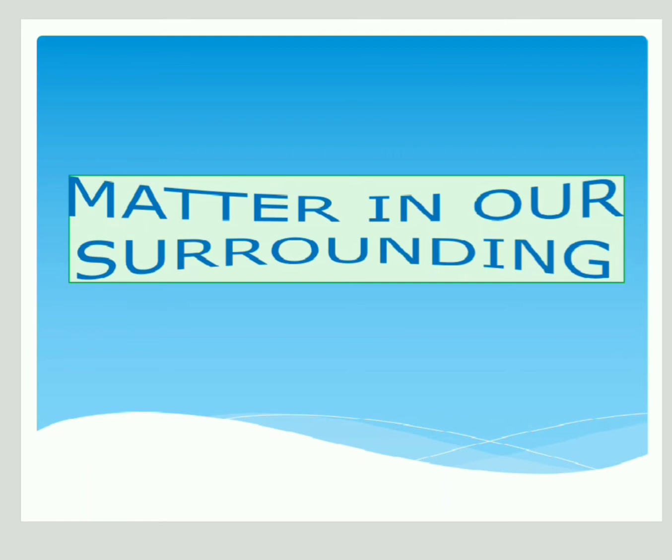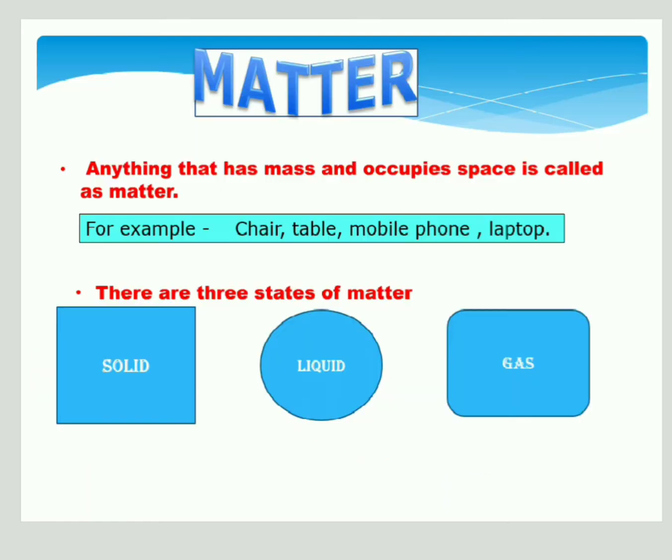So our today's topic is matter in our surroundings. Matter means anything which has mass. Mass means weight, in terms of science, and which can occupy space, which has its own space, is called matter. For example, chair, table, mobile phone, and laptop.